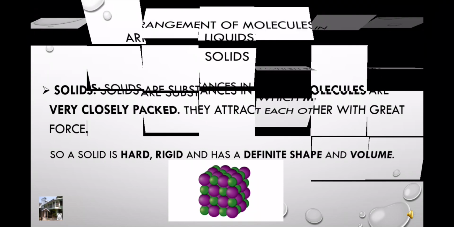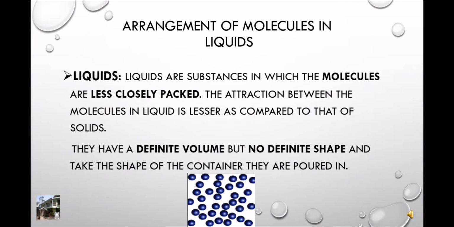Arrangement of molecules in liquids. Liquids are substances in which the molecules are less closely packed. The attraction between the molecules in liquids is lesser as compared to that of solids. They have a definite volume but no definite shape, and take the shape of the container they are poured in.